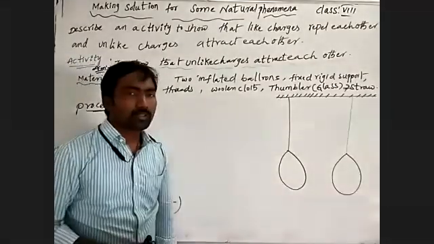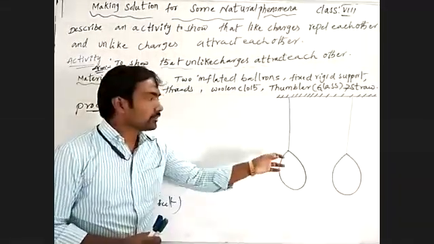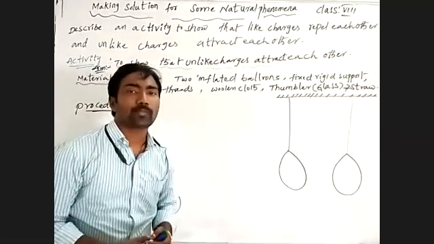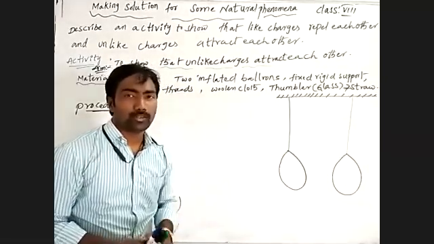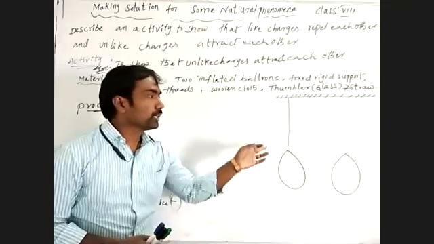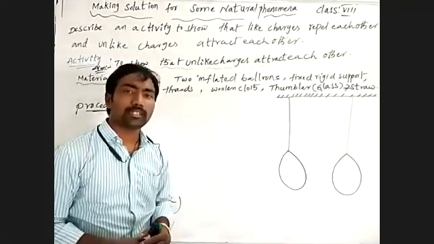Then take one charged balloon from the two inflated charged balloons.